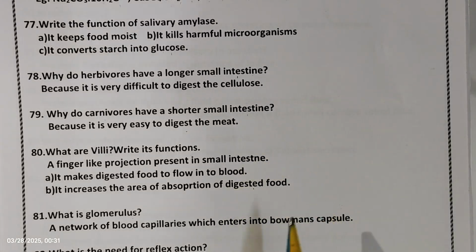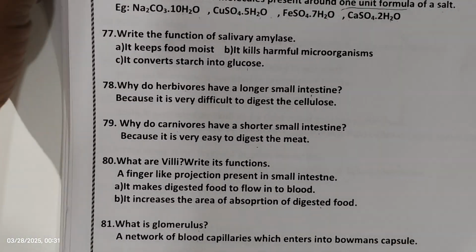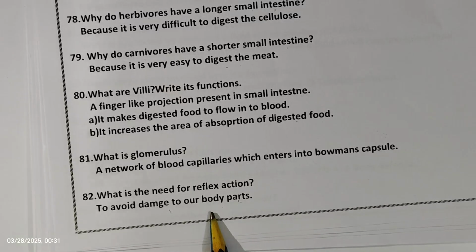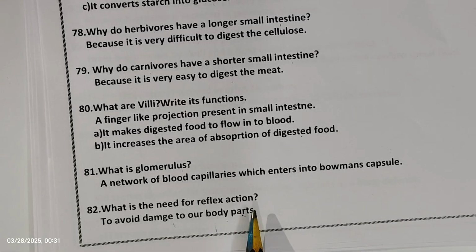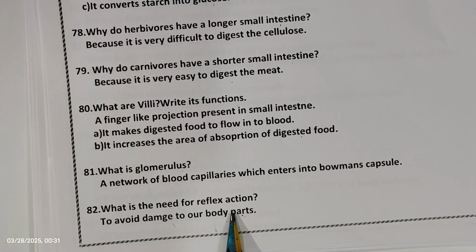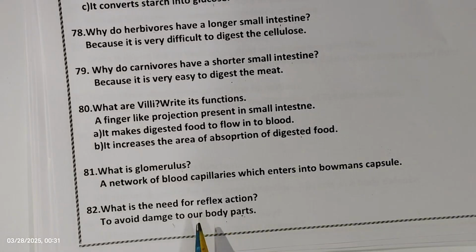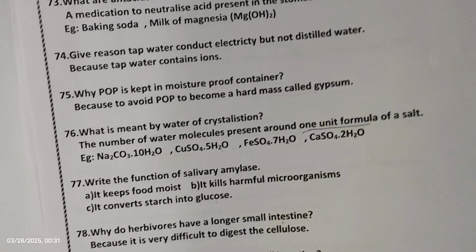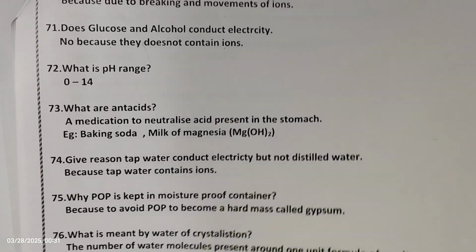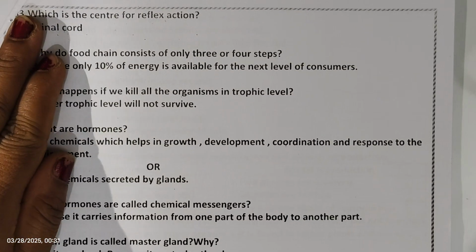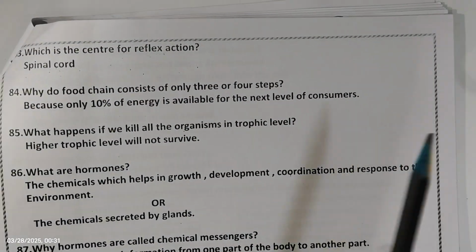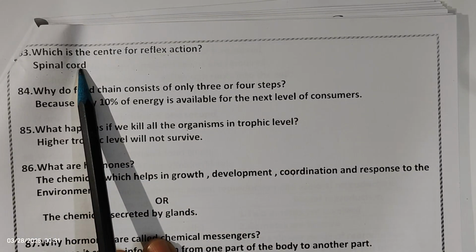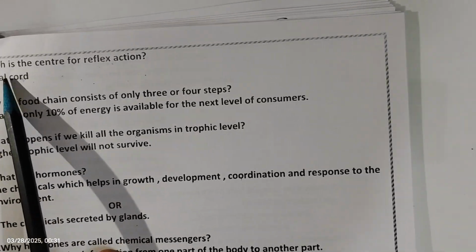The next question: what is the need for reflex action? The need for reflex action is to avoid damage to our body parts. To avoid damage to our body parts, reflex action is very essential. We'll move on to the next question, question number 83: which is the center for reflex action? The center for reflex action is the spinal cord.